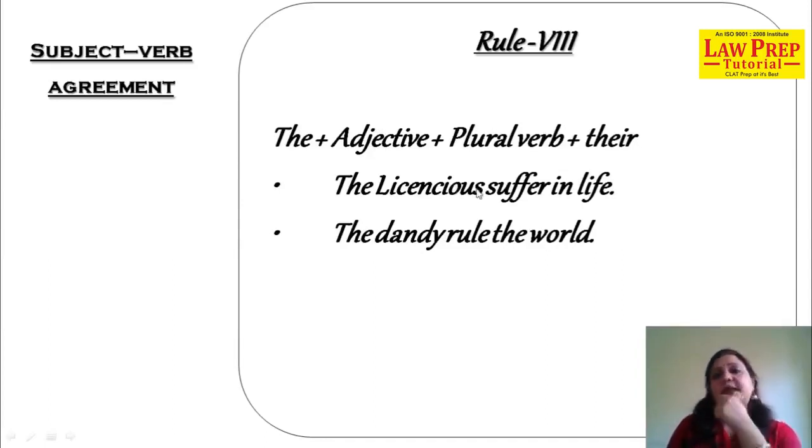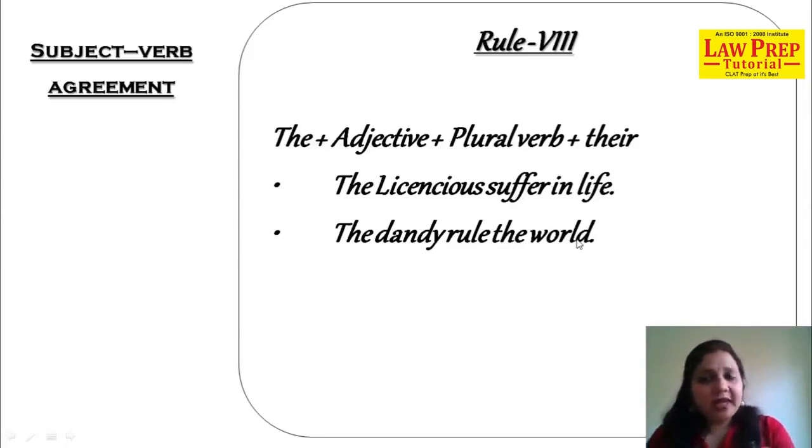If I make the example, the rich have no heart. The licentious suffer in life. The dandy rule the world. The dandy, very important saying I've taken from the list of the books that I prescribed you. Oscar Wilde. Yes, the model millionaire. The dandy rule the world.